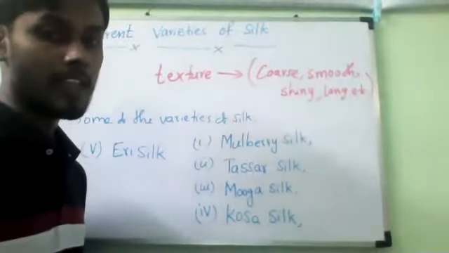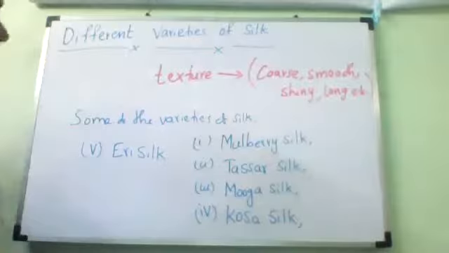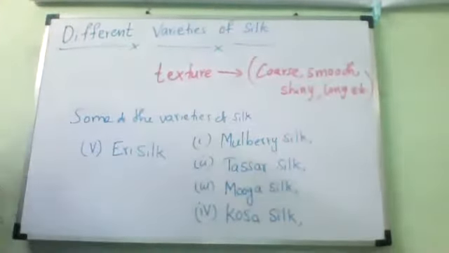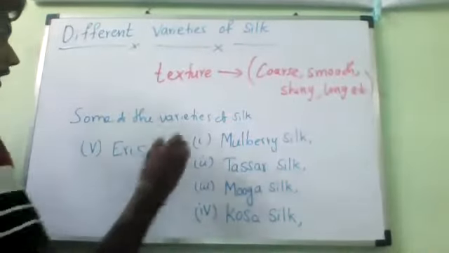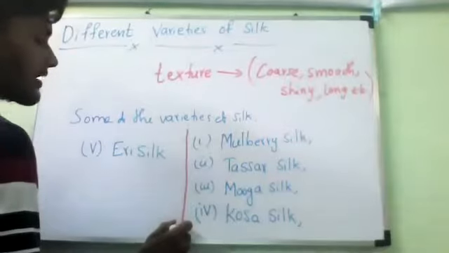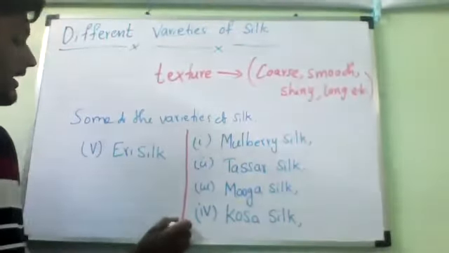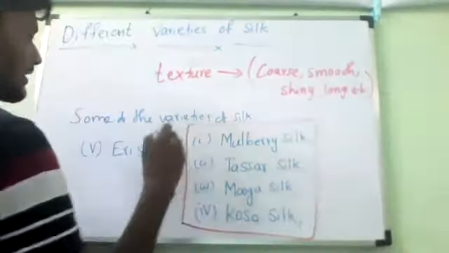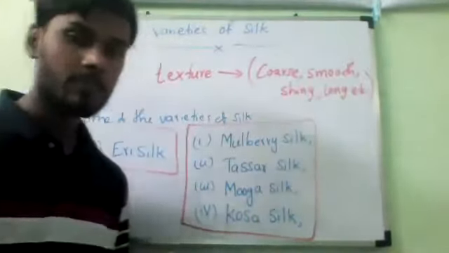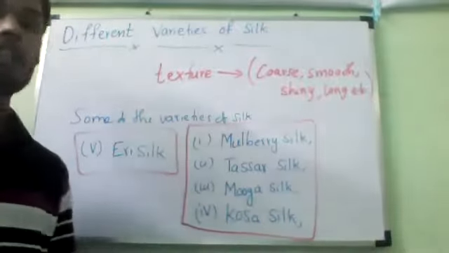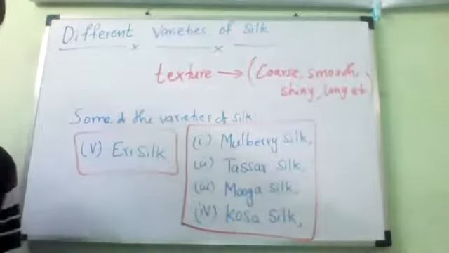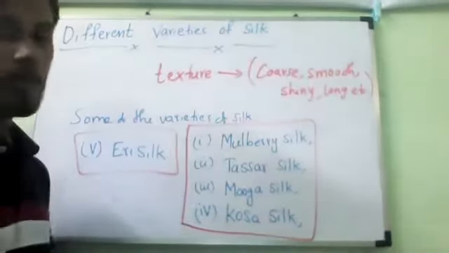Below it you can write some of the varieties of silk. Totally five types: Mulberry silk, Tashar silk, Muga silk, Kosa silk and Eri silk. Write it. Some of the varieties of silk: Mulberry, Tashar, Muga. Okay, no problem. Have you written?